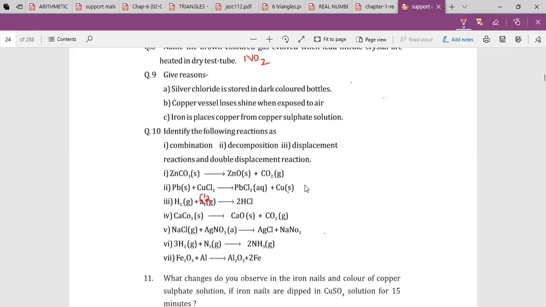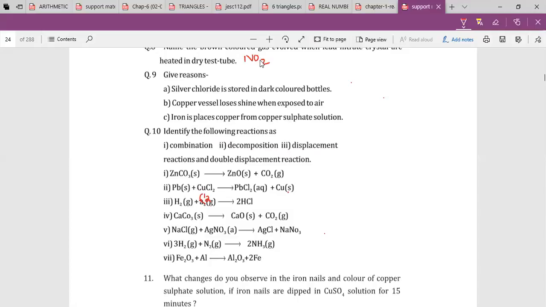Okay. Fine. Anisha, next one. Ma'am, it's a decomposition reaction. Reason? Ma'am, because one complex substance is breaking down into two compounds. Right. Next, Dhawan. Next answer.